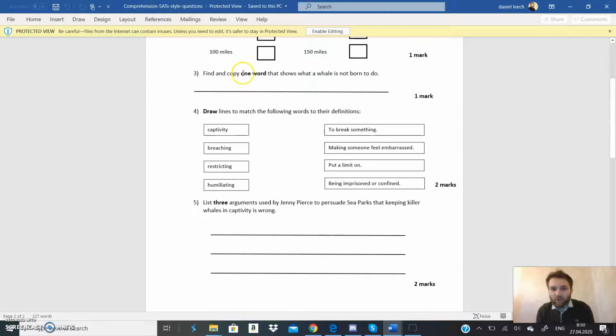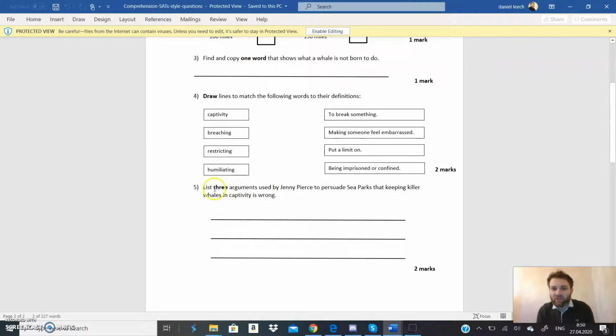Just be careful with the words in bold. If it says find and copy one word, do not write a sentence. It's just one word. Here it says list 3 arguments. That's 3 different arguments, 3 different reasons she uses to persuade people.